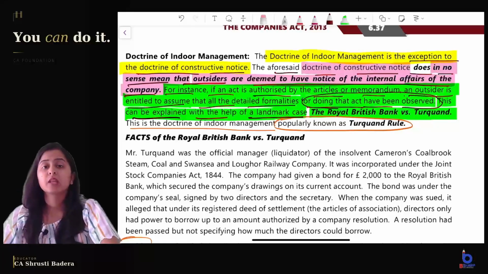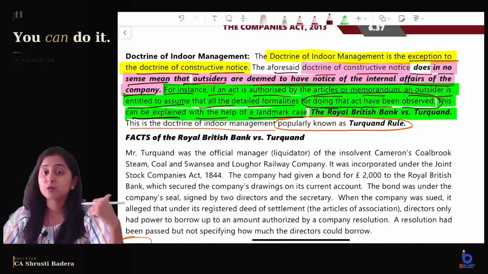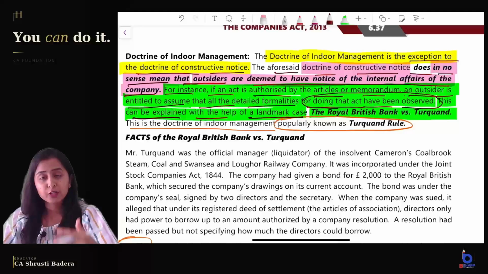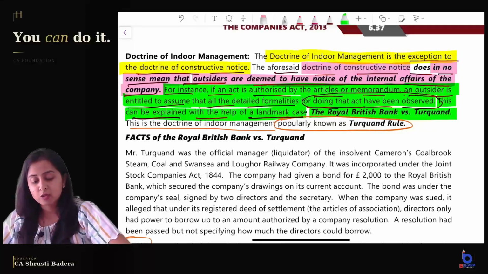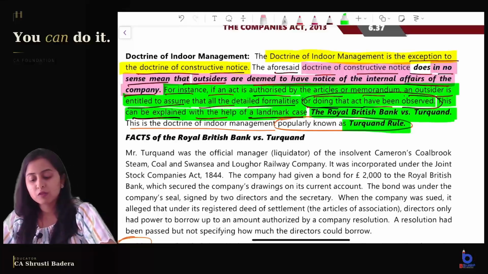So for ultra vires, you have to remember the case law Ashbury Railway Carriage and Iron Company Limited versus Riche. And for the doctrine of indoor management, you should remember the case law of Royal British Bank versus Turquand. So this indoor management doctrine is also known as the Turquand rule. Now what was this case law?